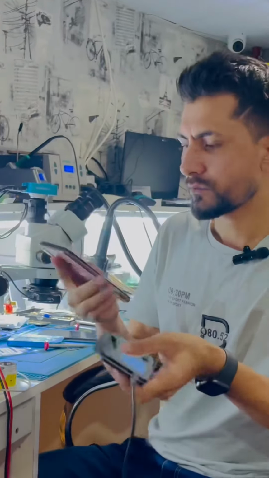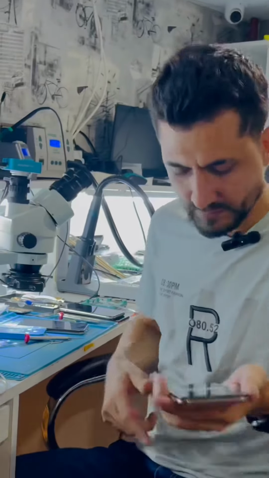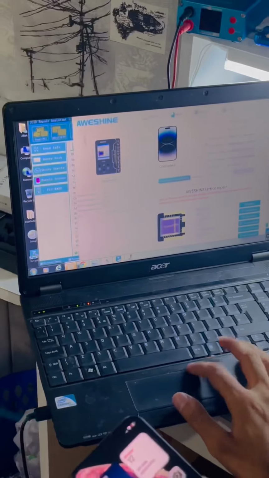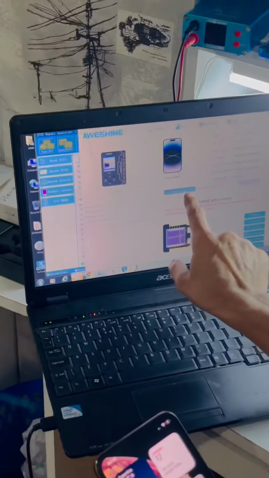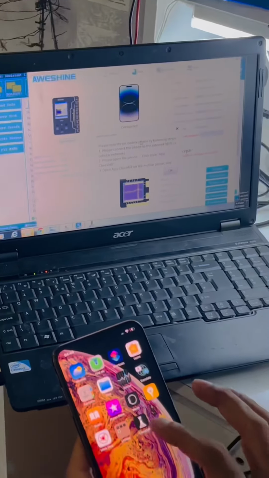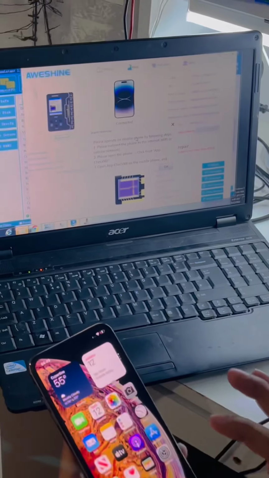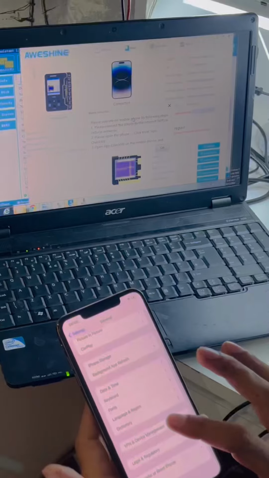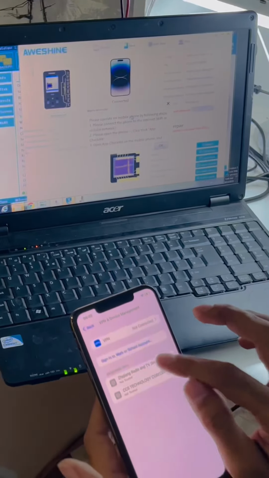It's failed. We're going to unbind with FC01, connect the FC01 with the platform. Okay, already connected. Just connect the device and just one click on 3D assembly. Just one click and the application will install quickly. Look, yeah, it's done. Now go to the setting, general, device management, and allow